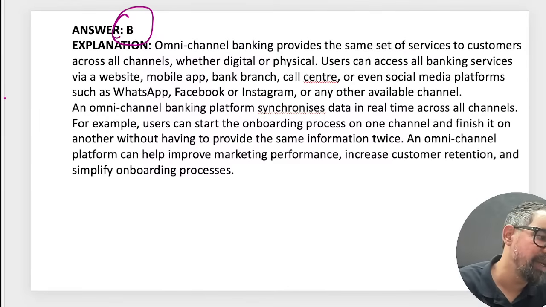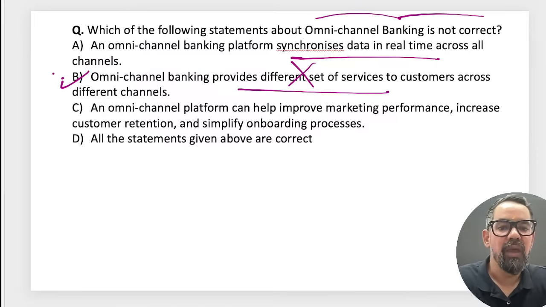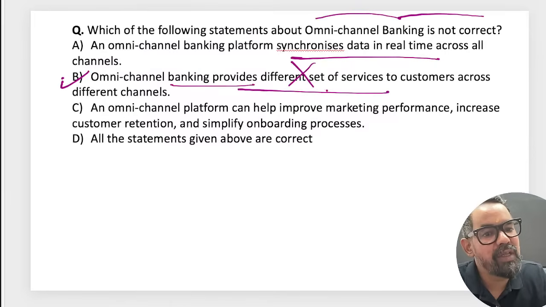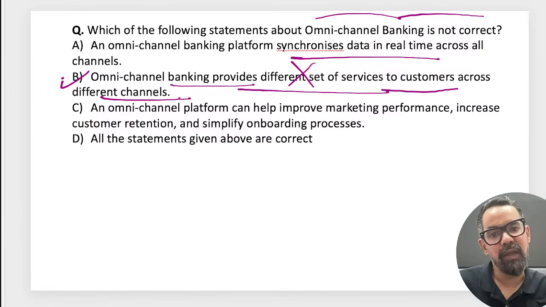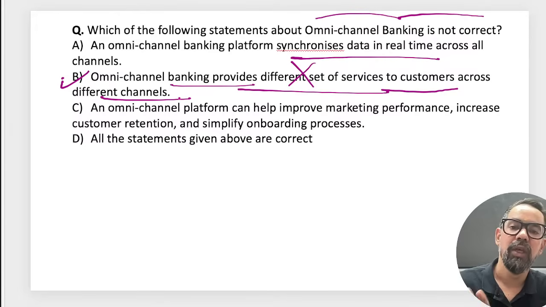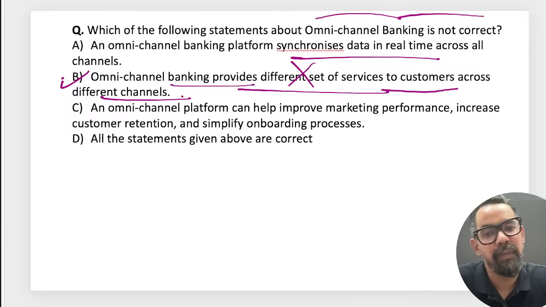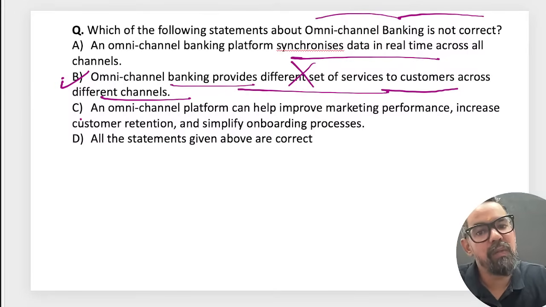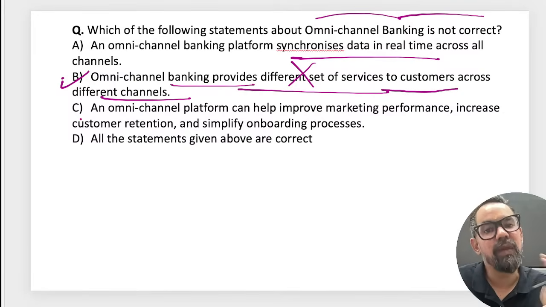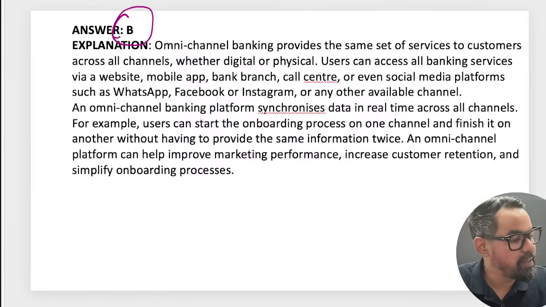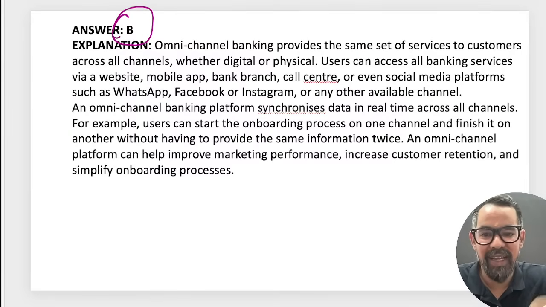Why option D, guys? Everyone is saying option D. Omni-channel banking provides different set of services to customer across different channel. If I have to open a saving account, I can access mobile banking, internet banking, or visit the branch, you will provide me different services? No, that product is the same, right? So this is a common channel. We are using different channels of access for the same services. Option B, guys. Yes, I feel the load was too much.